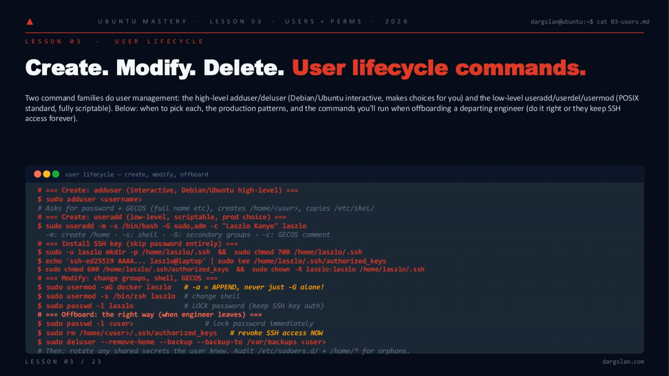Offboarding is the part most teams botch. Lock the password, delete authorized_keys immediately, then deluser with a backup. Forget the SSH key and that engineer keeps their shell forever.